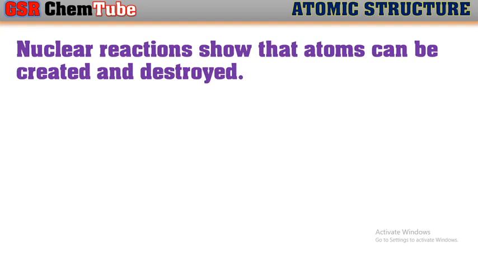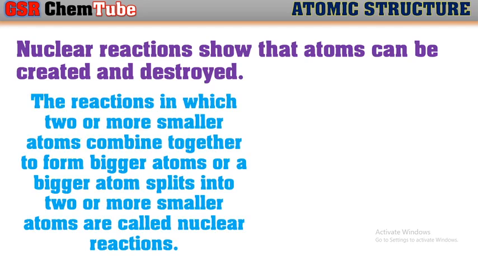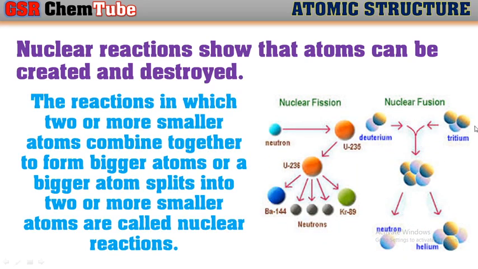Nuclear reactions show that atoms can be created and destroyed. Here, the reactions in which two or more smaller atoms combine together to form bigger atoms, or a bigger atom splits into two or more simpler atoms, are called nuclear reactions. So in these reactions, bigger atoms are being created or smaller atoms being created. It means atoms are being created and destroyed. Such kind of reactions are called nuclear reactions, which is controversial to one of the points in Dalton's theory. That is, atoms cannot be created or destroyed. So that point is being failed.